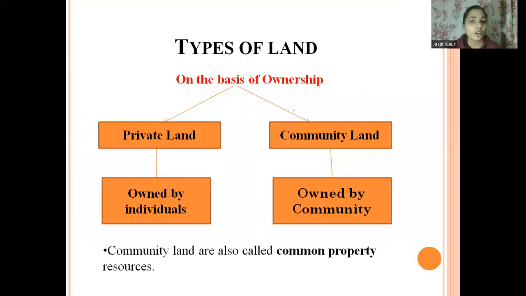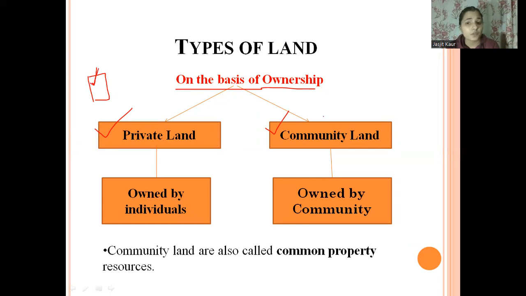If I talk about the types of land, on the basis of ownership we have two kinds of land. The first is private land and the second is community land. Private land is land which is owned by one particular individual, who has the sole authority over how he or she can use this land. So this is called private land.